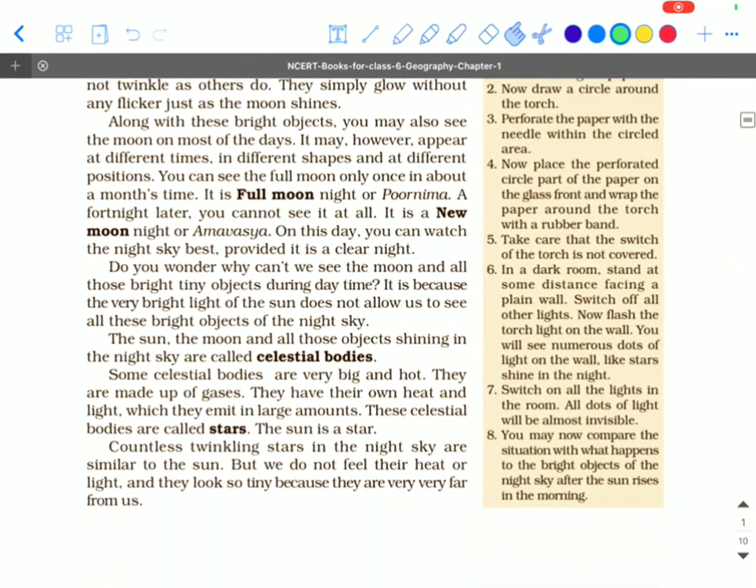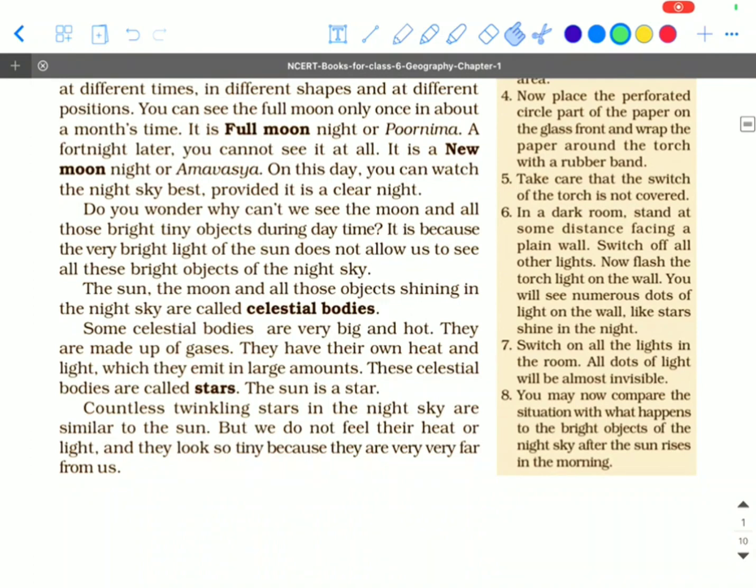First, we will come to the most important point in this topic, celestial bodies. The Sun, the Moon and all those objects shining in the night sky are called celestial bodies. First, coming to the word celestial bodies.